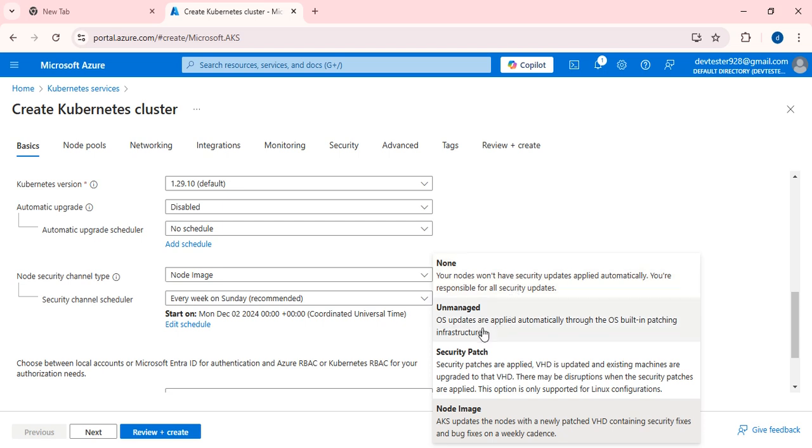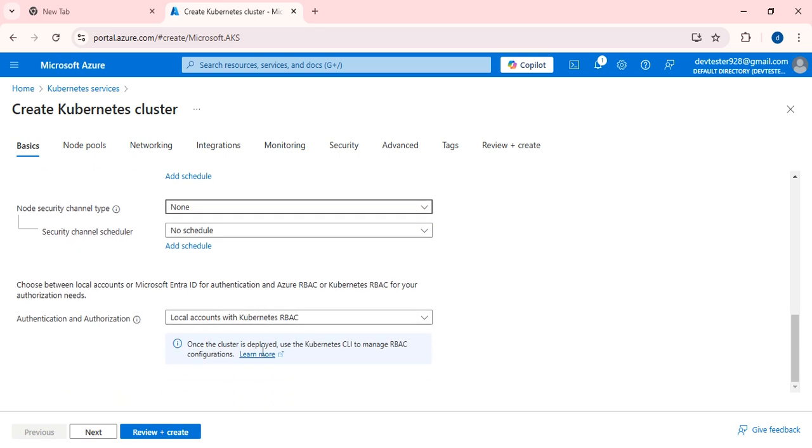Suppose I select unmanaged, OS updates are applied automatically through the OS built-in patching infrastructure. Means OS updates will be pushed automatically. If any recent patch has been released, it will be automatically applied to the operating system. Security patches are applied, the VHD is updated and the existing machines are updated to that VHD. Okay, so for this purpose it is not required, so that's why I'm selecting none.